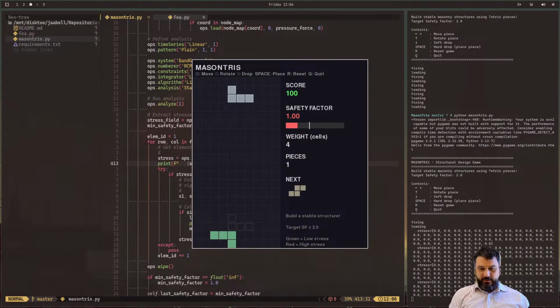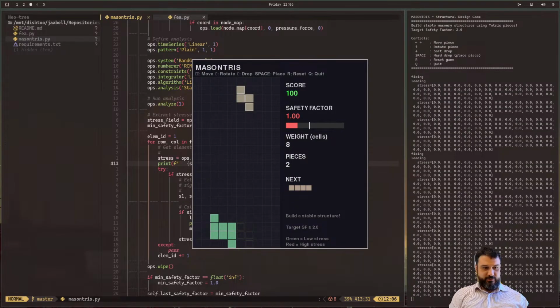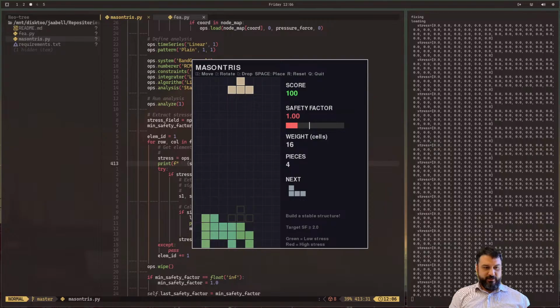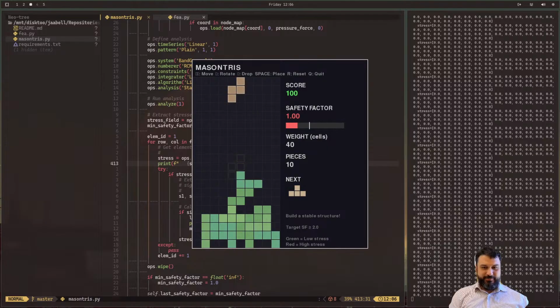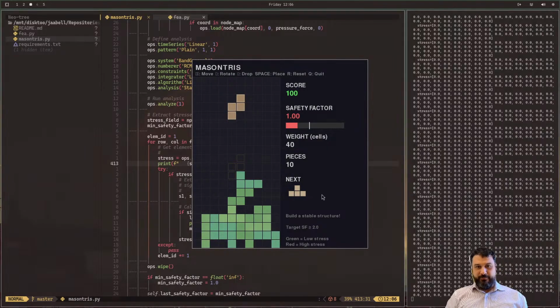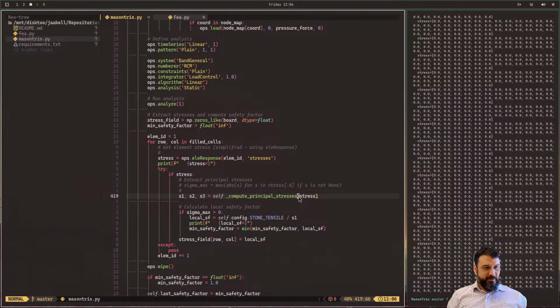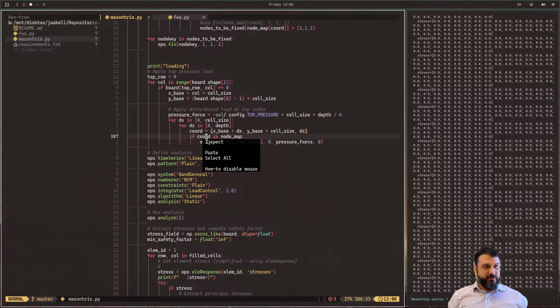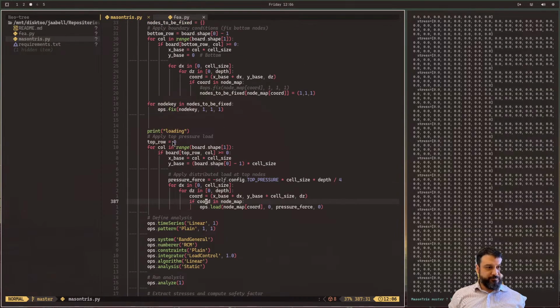We should see. Aha, 0. Everything is 0. Why is everything 0? Nothing's getting loaded. This is a problem. So what's happening here? No stress anywhere. That's probably because of the loading. The loading is going on in this way, so nothing is getting loaded, because look at this. This is just wrong.